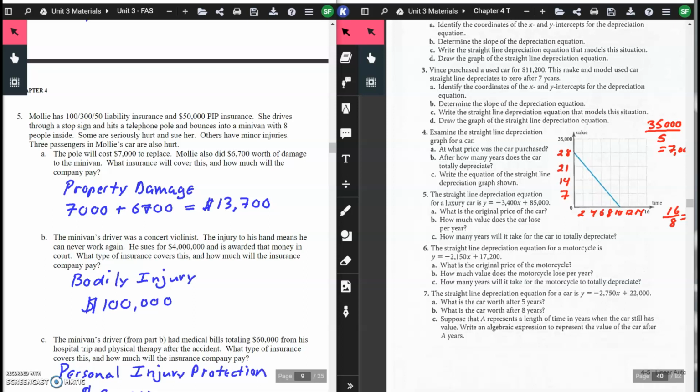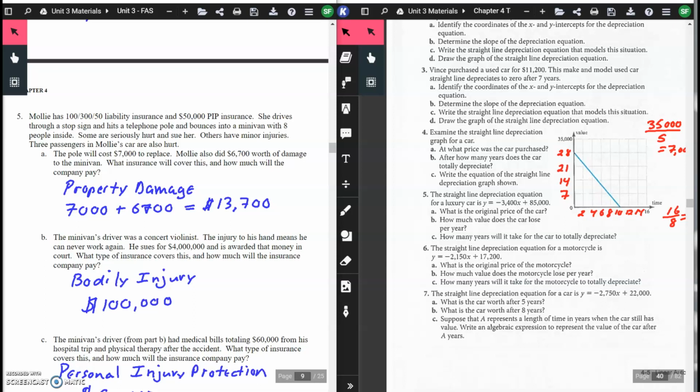Well, the pole would be property damage. Okay, and property damage to the other car as well, the minivan. So property damage is your coverage, so $7,000 plus $6,700 gives you $13,700 worth of property damage.